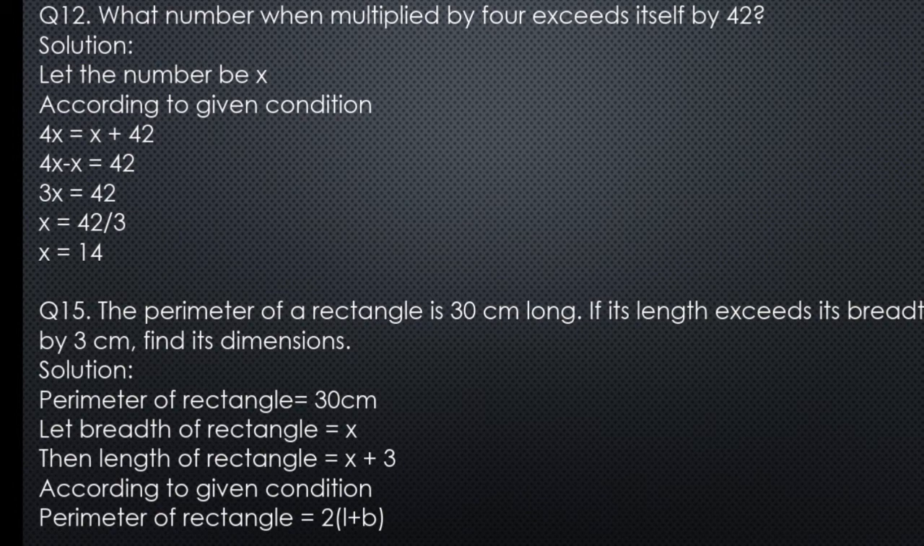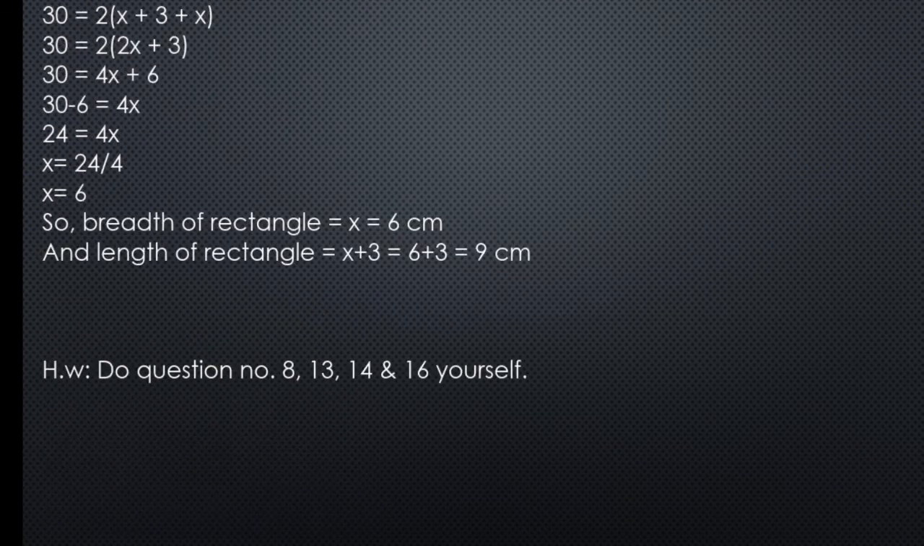Then it is mentioned in the question that the length of the rectangle exceeds its breadth by 3 cm. Then of course the length of rectangle will be x plus 3, okay. Now according to given condition, we know that perimeter of rectangle equals to 2 into L plus B. This is the formula of perimeter of rectangle, we all know that, alright. So perimeter of rectangle is given, which is 30, right, 30 in the left hand side, okay, and we know that L, which is length, is x plus 3 and B is x. Now see, 2 into, I have written x plus 3 in the place of L, and I have written x in the place of B, alright.